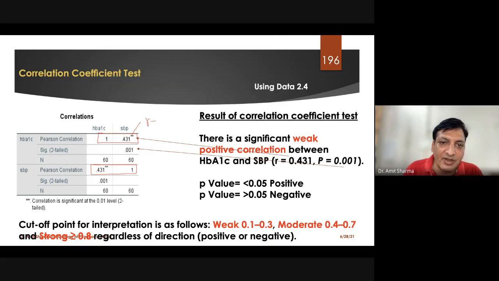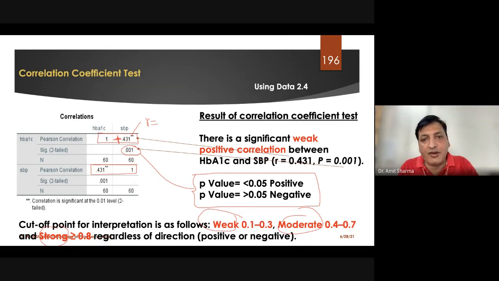This will be considered as the value of r, which we are taking to find out the decision: either it is weak, moderate, or strong. Positive and negative we are trying to find out in two different ways: by the p value or by the sign of what we have got, either positive or negative.